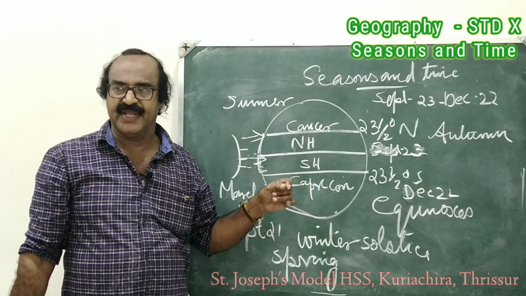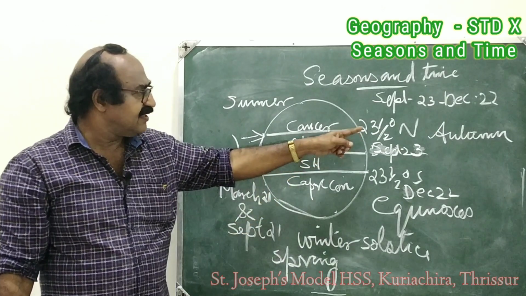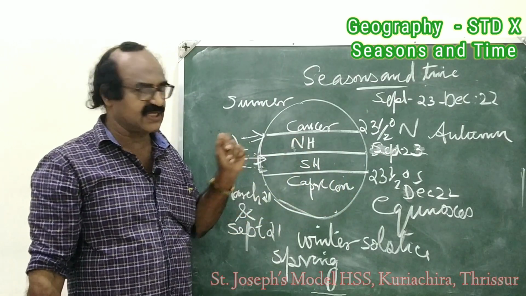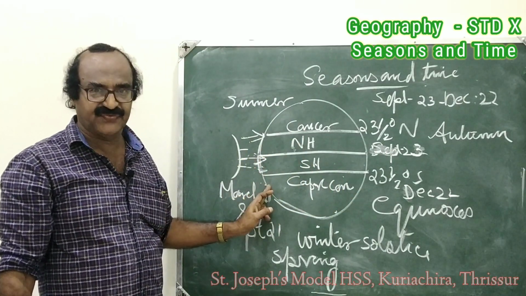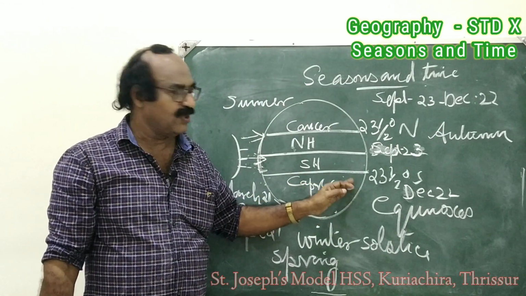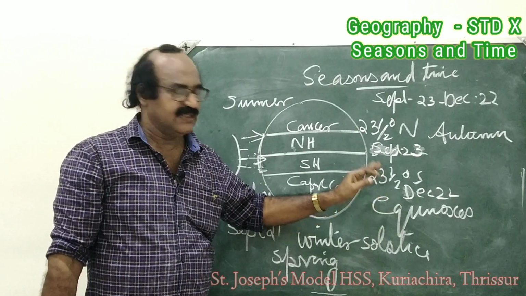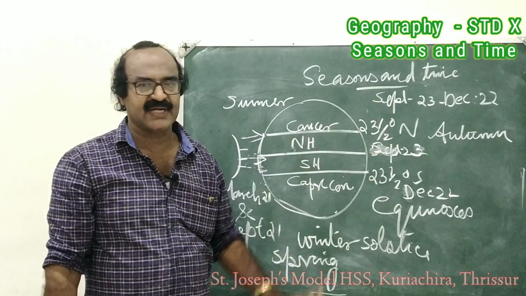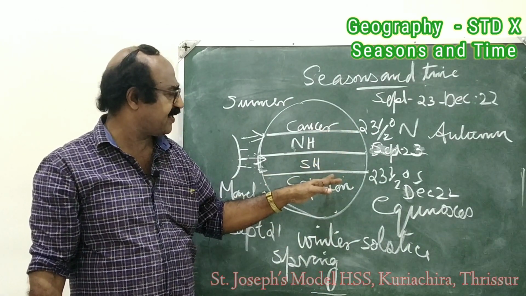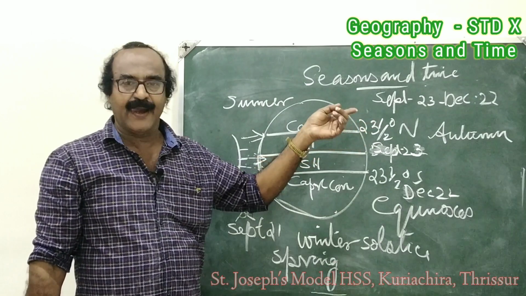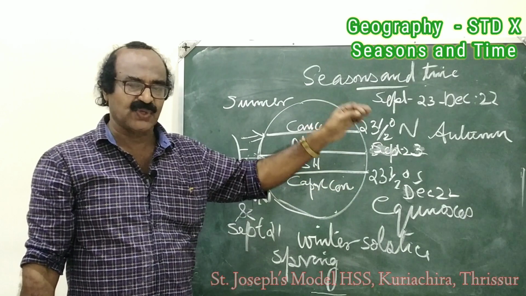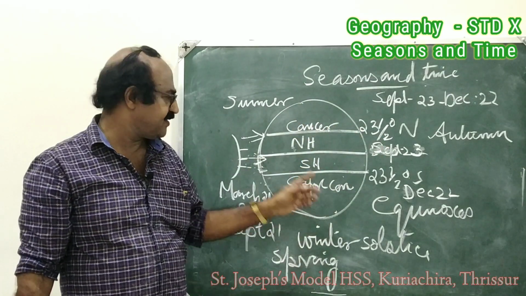When the summer is happening, what is happening? The shortest day and longest night is happening in the northern hemisphere. Then the sun moves southward and reaches vertically over the Tropic of Capricorn on December 22. This day is known as a summer solstice. What is the peculiarity of summer solstice? What is happening in northern hemisphere? Shortest day and longest night.